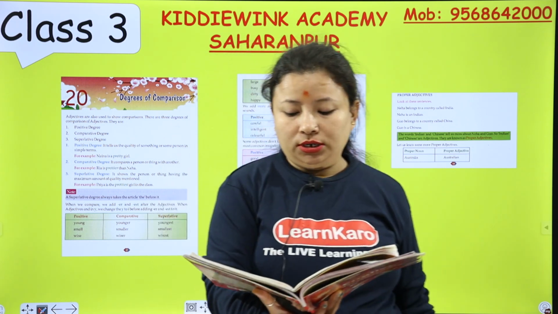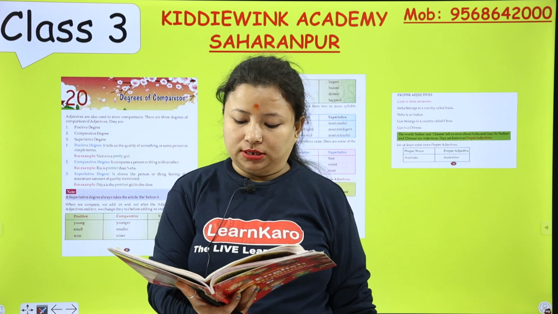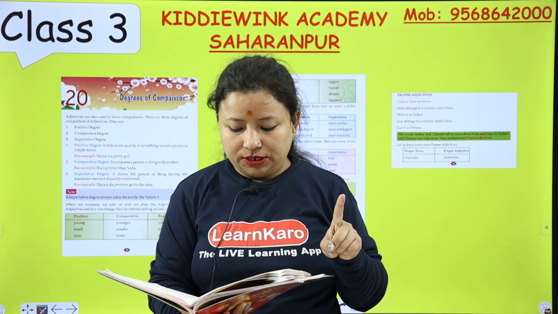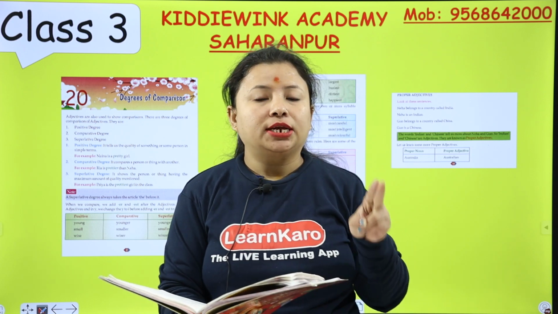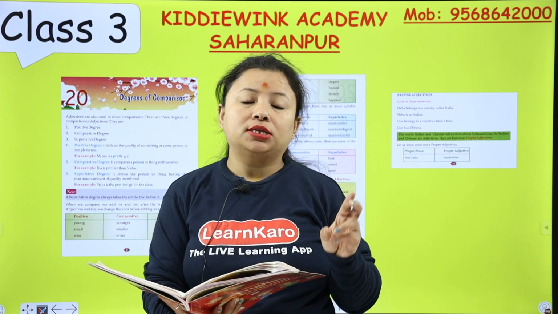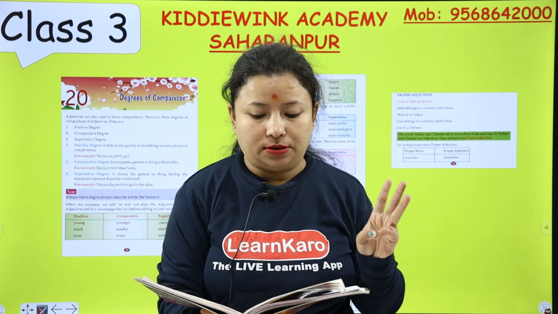So, it is called the degree of comparison. And there are three types of degrees. The positive degree, first one. Second one is comparative degree. And the third one is the superlative degree.